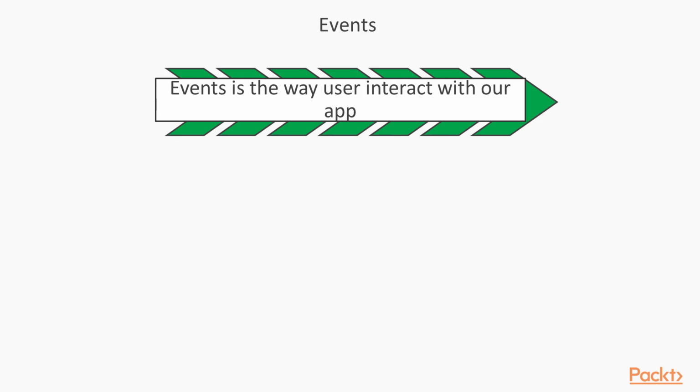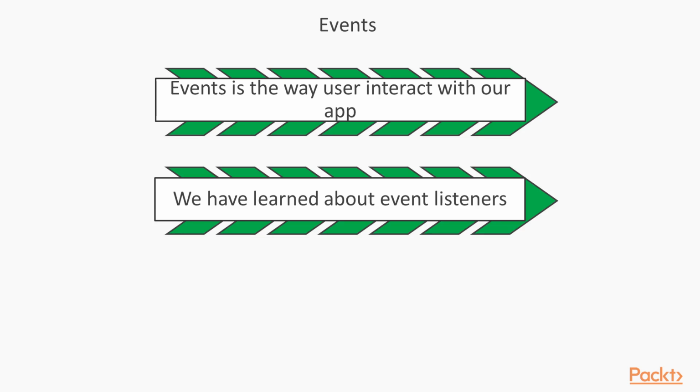So what is events? We already talked about event is the only way in which a user will interact with our app. For example, click is an event, mouse move up or move down is an event, key up in the sense like when a user presses a key is an event. Everything, the interaction between the person and the web application is nothing but an event. And definitely, even though event is triggered, we need to have event listeners in order to receive those events and do a particular action with respect to our application domain logic, right? We have talked about events in volume 1, but still I just want to revisit these two important concepts.